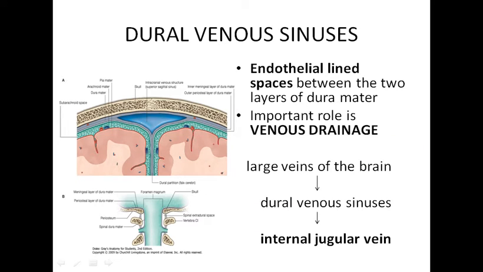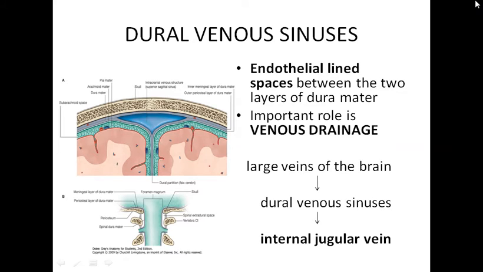So how will you define dural venous sinuses? These are the endothelial lined spaces. Obviously सारे blood vessels हमारे endothelial lined होते हैं, right. So these are the endothelial lined spaces between the two layers of dura mater. Means which are those two layers? The meningeal and the endosteal layers, right? Important role is the venous drainage. This we have already discussed earlier कि इसका काम ही venous drainage होगा.